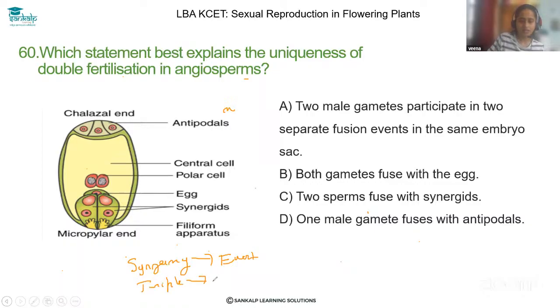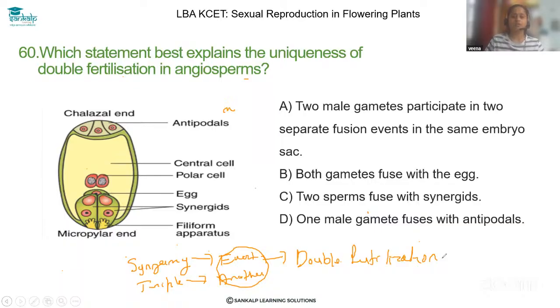That is the process of fusion of polar nuclei with another male gamete. It is another event. These two different events take place and combined together are called double fertilization. So which option is matching with double fertilization here?